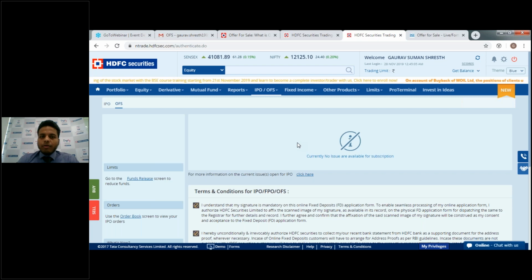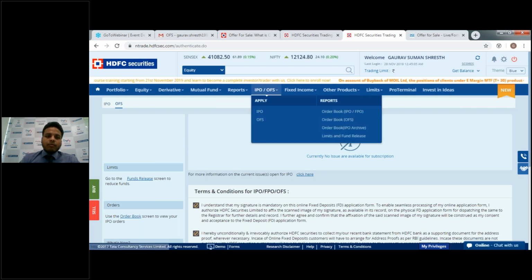You can directly go to our website, log in, go to our OFS section and apply in the OFS. In case you are bullish on a company, you want an extra 20 rupees in a company, you can definitely get that. So this is the basic of OFS. This is why the promoter generally comes up with the OFS, and this is the reason why someone applies for the OFS. So I hope everything is clear regarding it.